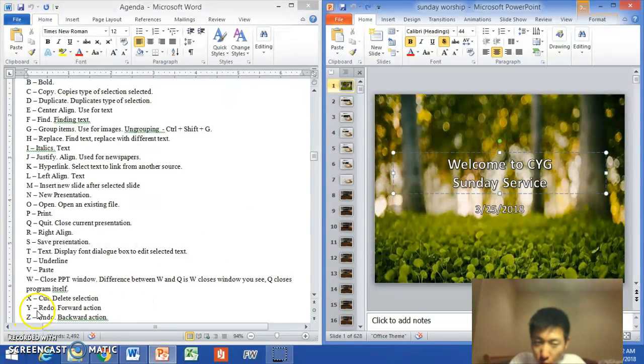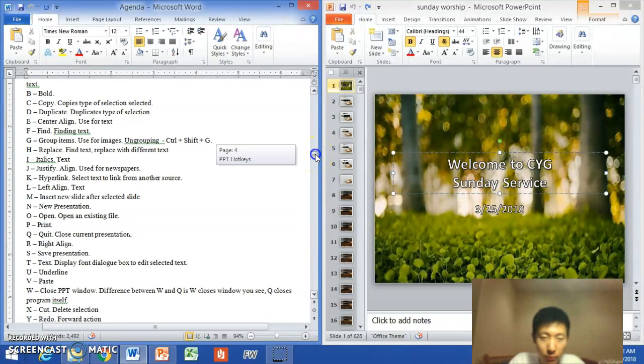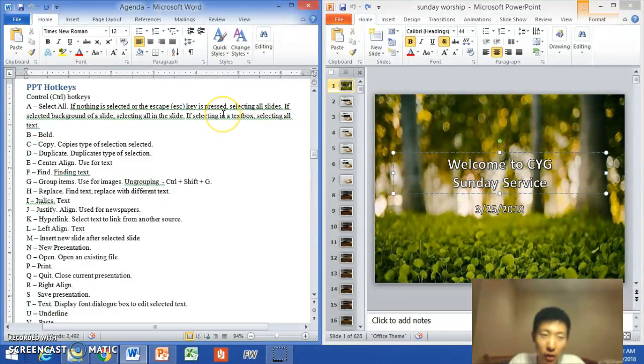So Control Y, the redo, is a forward action, so you're repeating something that you did once and it's going to do it again. And Control Z is undo, where you're doing a backward action of what you didn't want to do, but you want to go back to it. And so finally we have reached all the way through the alphabet of the Control hotkeys for PowerPoint. So in review, we're going to go through this.